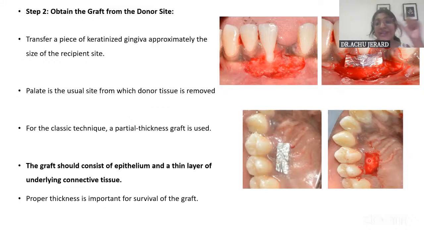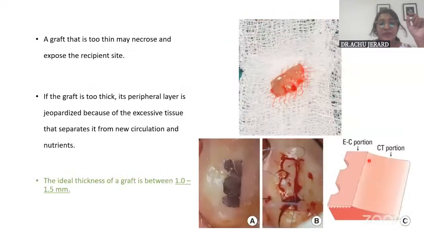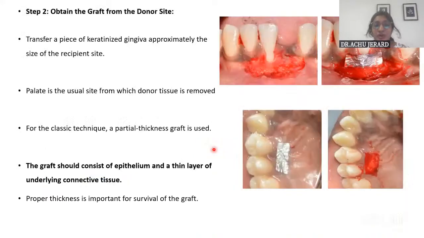So the ideal thickness is 1.1 to 1.5 mm. That should be the ideal thickness of the graft, sorry, not the flap, graft. Okay. So these are the pictures.